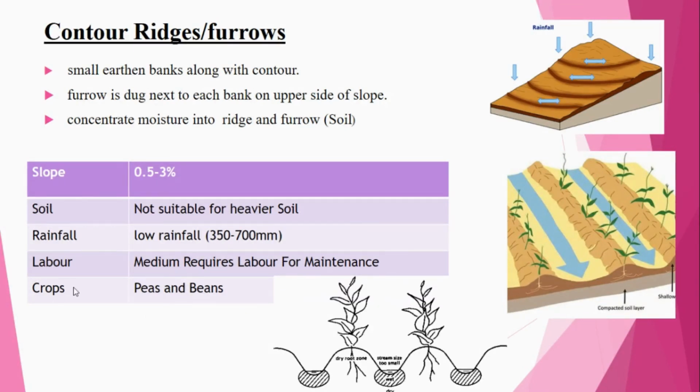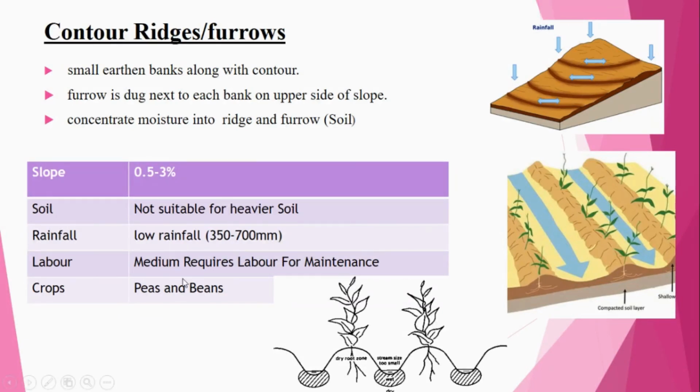The type of soil is not suitable for heavier soil, because when you are going for the furrows and ridges, usually they will be done with some mechanical method. Either you can go for the natural method using furrows and plough. So it is not suitable for heavier soils. And if it is having low rainfall, 350 to 700 mm, there you can use it.